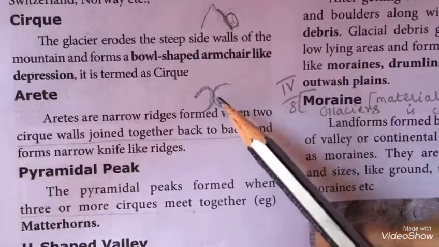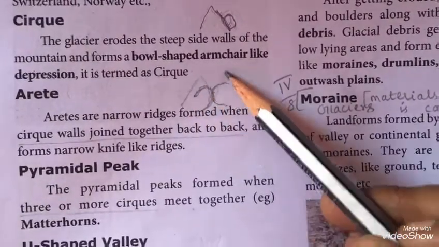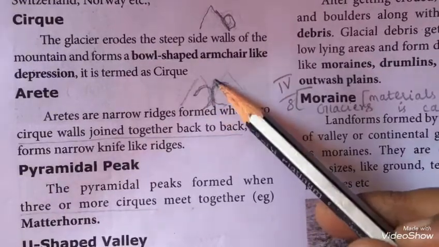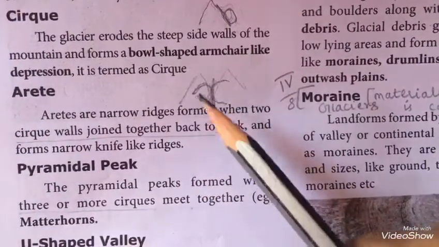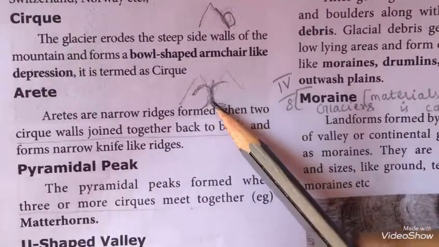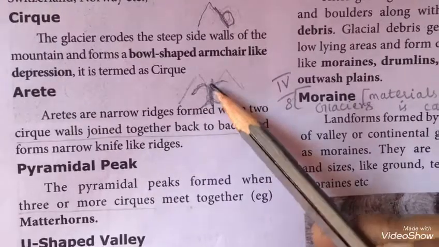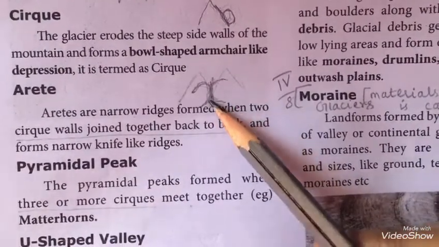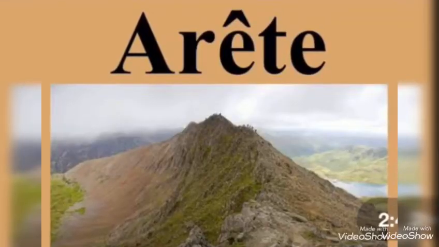If these two mountains are joined, it creates a narrow ridge in between. So it is known as arete. Clear? This is arete.